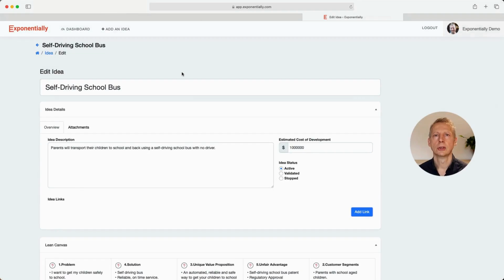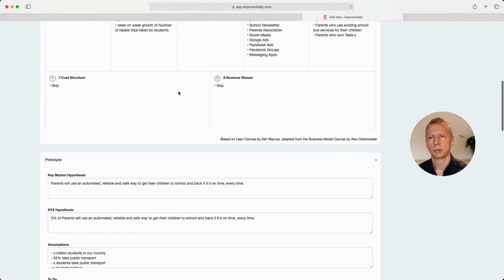So well done on doing your first Pretotype sample exercise. I'm now going to walk you through the self-driving school bus. And if you remember, the self-driving school bus is where parents will transport their children to school and back using a self-driving school bus with no driver. So we've done the lean canvas, and now we drop into the Pretotype.